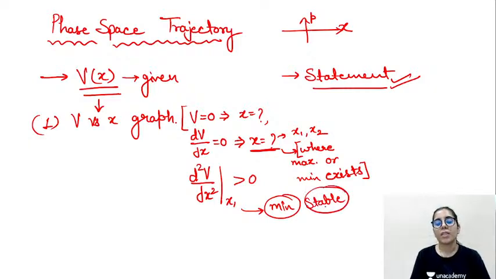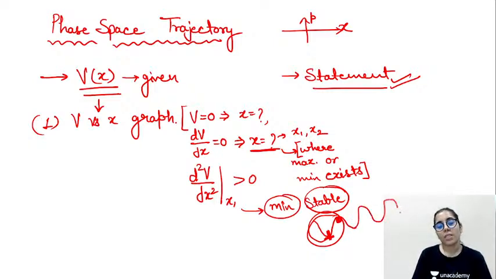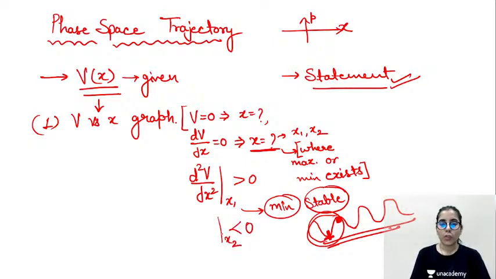Clear? Stable means the graph we will plot at that point should be something like this, because it's showing the minima here. That's how you have to consider it. If it will be maxima, this will be something you have to draw. So maxima, minima, whatever they give you, that's how you have to consider it. Now if you get the same condition on x2 and you get less than 0 on x2, it means the maxima is existing there, which means that's the unstable condition.